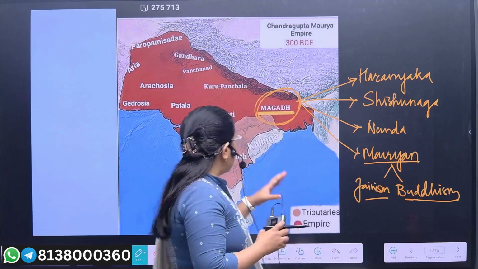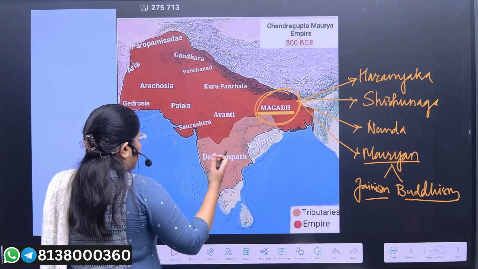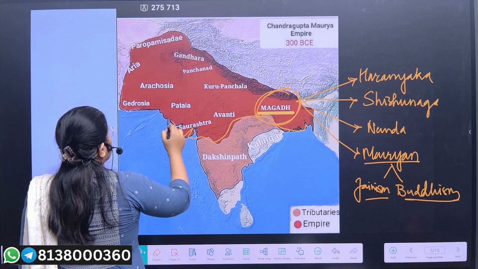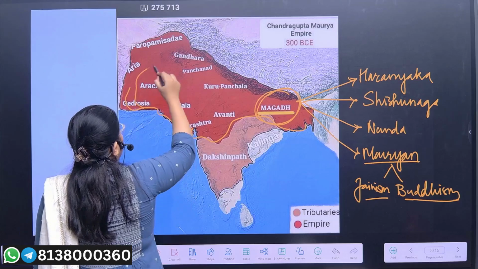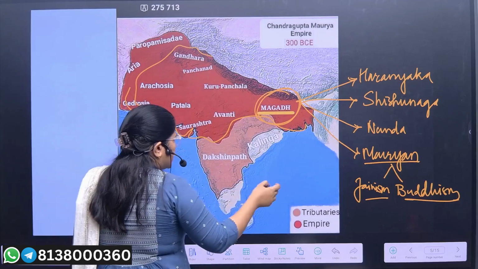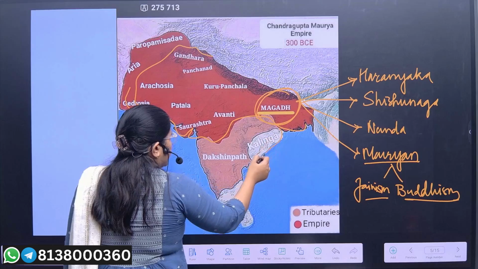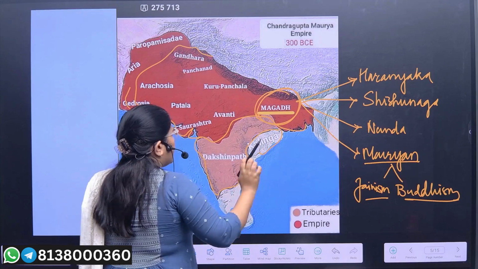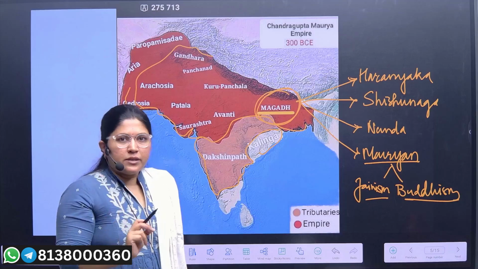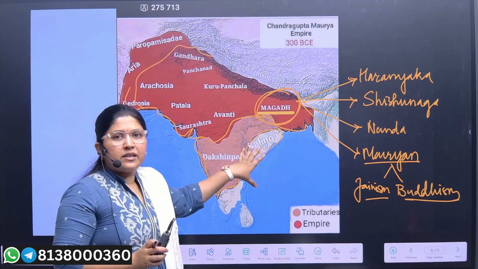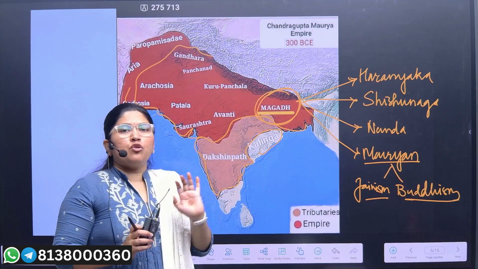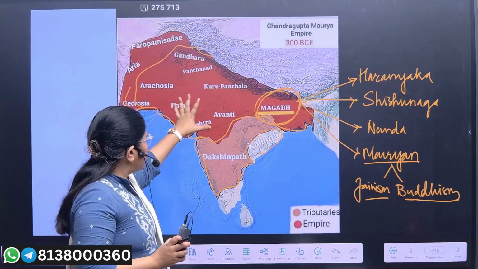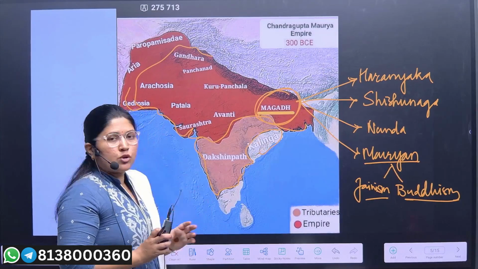So if you look towards the map, up till the Nanda dynasty, the Magadha Empire used to be this red area, or especially up till here only. And after Chandragupta Maurya, Dakshinapatha was also semi-conquered. Semi-conquered means here the trade relations would be flourishing, but they would not be fully conquered. So the upper part of the Indian subcontinent was fully conquered during the Chandragupta Maurya period.